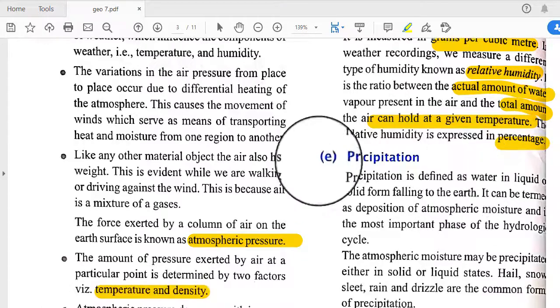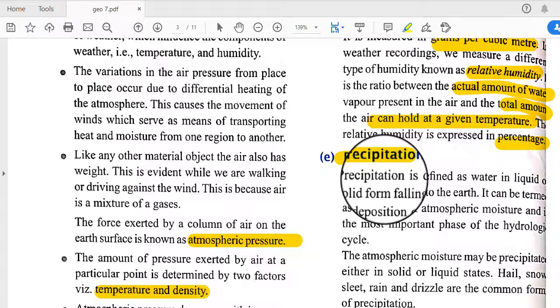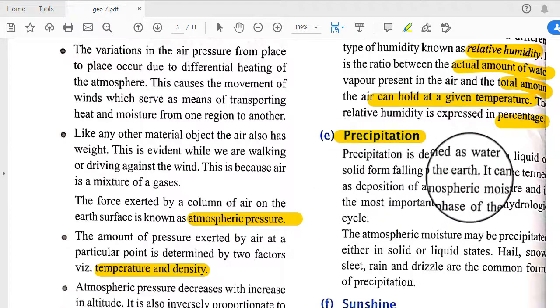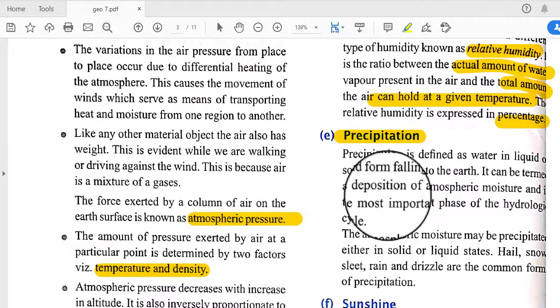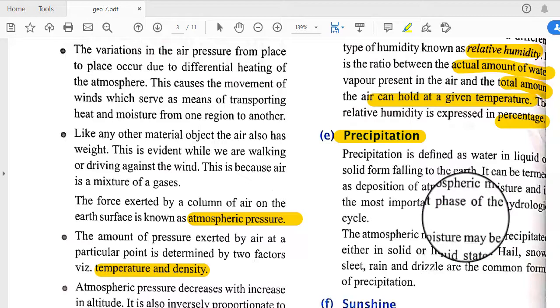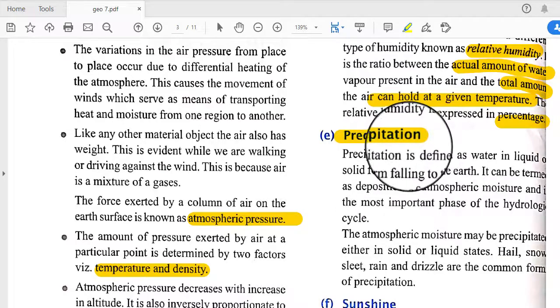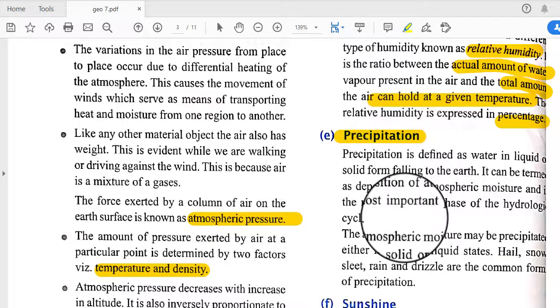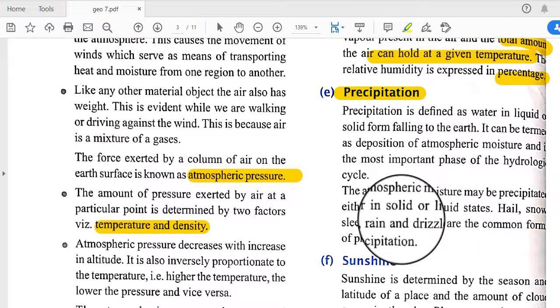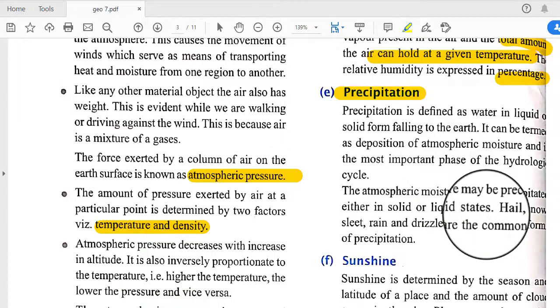Next is precipitation. Precipitation is defined as water in liquid or solid form falling to the earth, and it can be termed as deposition of atmospheric moisture and is the most important phase of the hydrological cycle. So when any kind of water particles fall down to the earth from the sky, they are called precipitation. The atmospheric moisture may be precipitated either in solid or liquid state: solid means snow, hail, and liquid means rain, drizzle, like this.